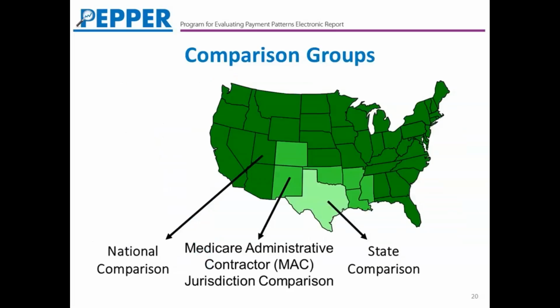The other thing you're going to notice in your PEPR is that we have these statistics of the comparisons for three groups. The first one is national. Of course, that's all of the PHPs in the nation. And we use the national 80th percentile to identify outliers. But you will also see the MAC jurisdiction comparison group, which is comprised of all the PHPs that submit their claims to the same Medicare administrative contractor. And then we also have the state comparison group, which is the smallest.